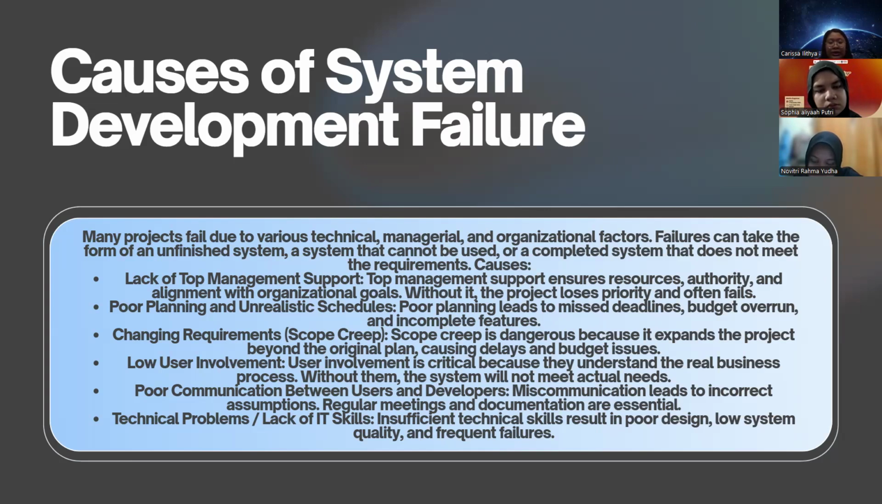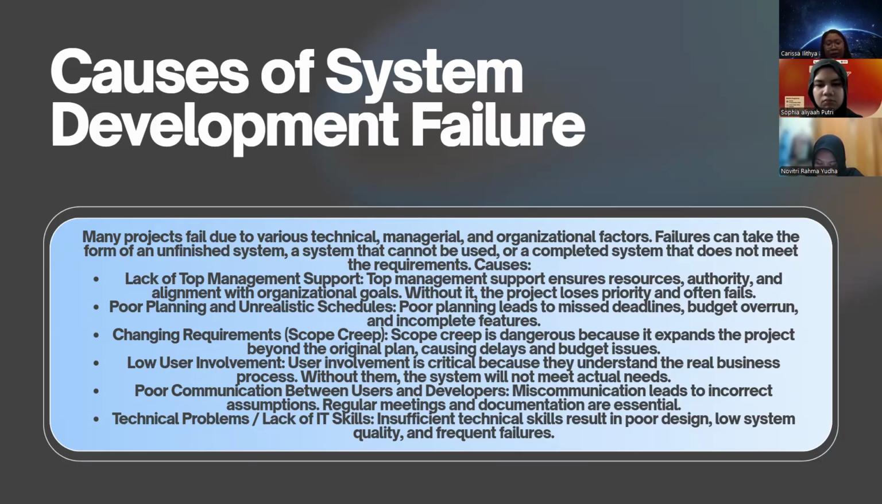Number two, poor planning and unrealistic schedules. Poor planning leads to missed deadlines, budget overruns, and incomplete features. Number three, changing requirements or scope creep. Scope creep is dangerous because it expands the project beyond the original plan, causing delays and budget issues. Number four, low user involvement. User involvement is critical because they understand the real business process, and without them, the system will not meet actual needs.